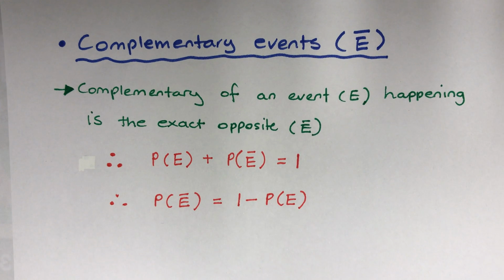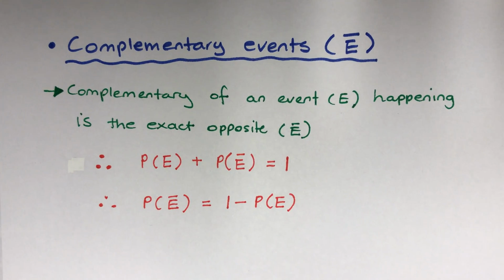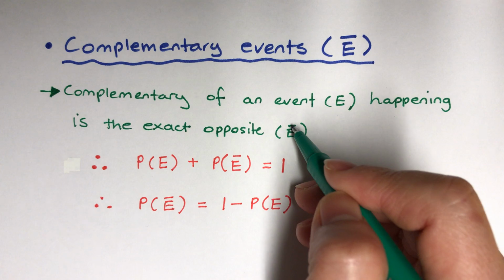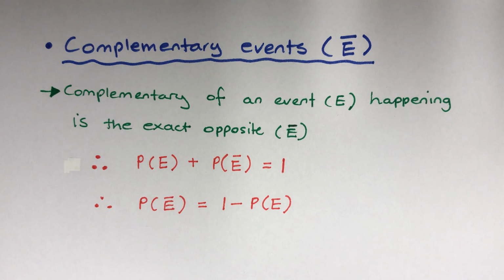Okay, next one. There's a little part I need to mention for this one: complementary events. You probably remember this from year 9 probability. Complementary is the completely, exactly opposite event, and we write it with a little bar on the top.